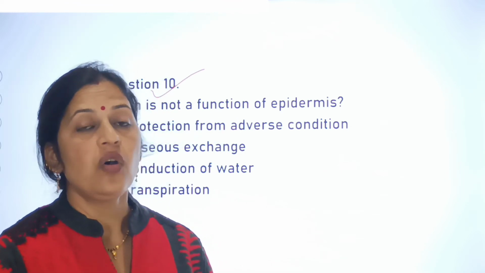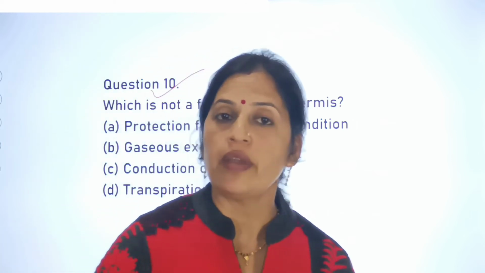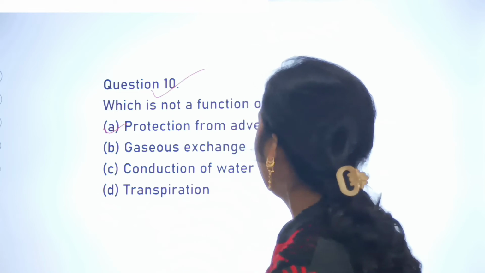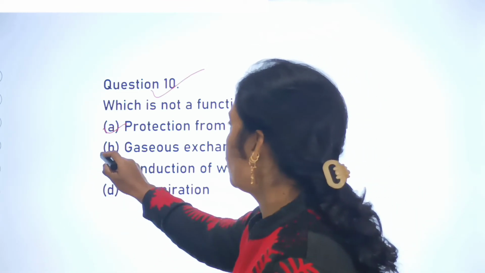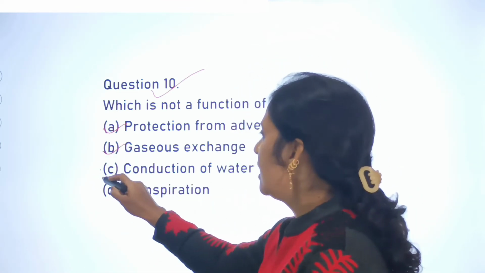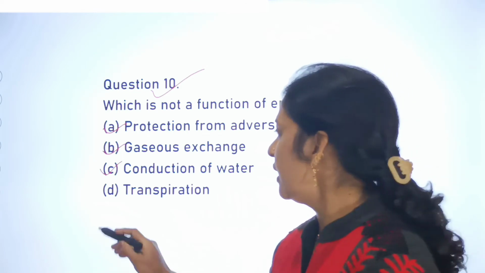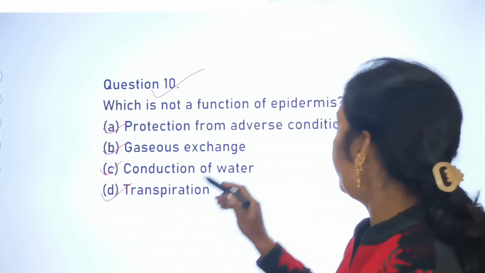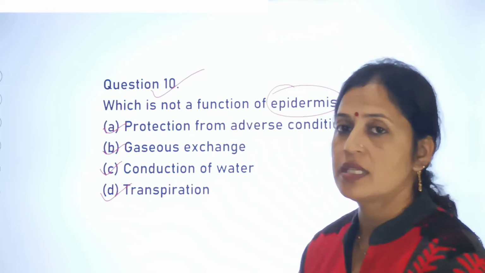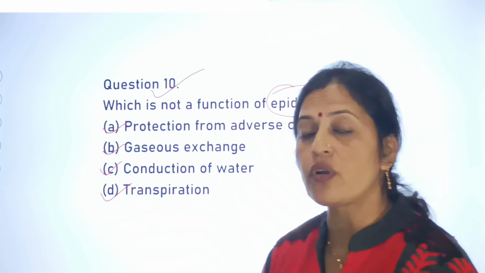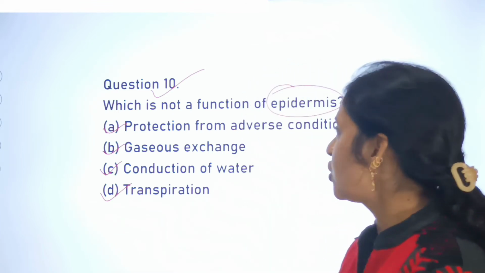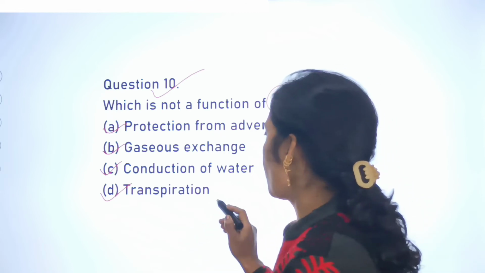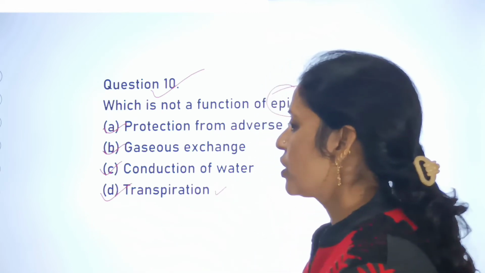So out of these, which is not the function of epidermis? Option A is protection from adverse condition, second one is gaseous exchange, C conduction of water, and D is transpiration. So which is not a function of specially epidermis? Either protection from the adverse condition, gaseous exchange, conduction of water, as well as transpiration. So it is your question number 10.